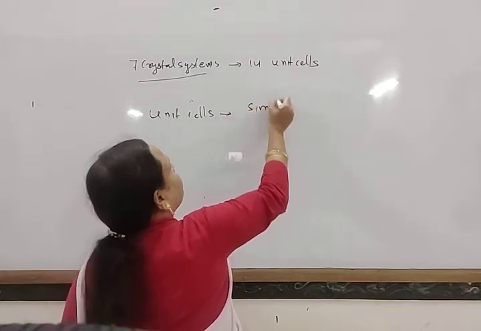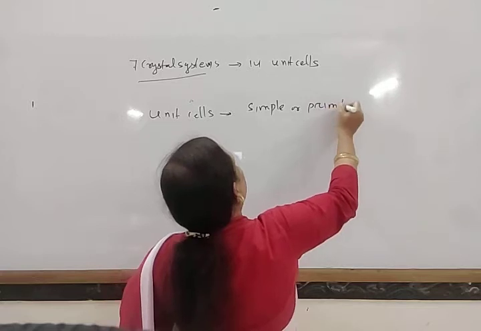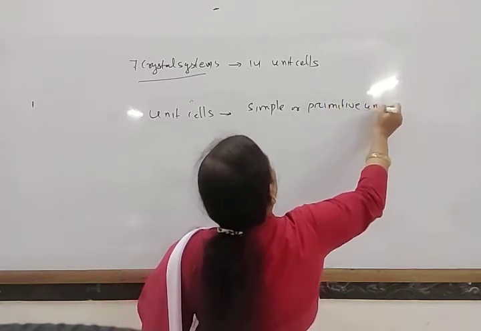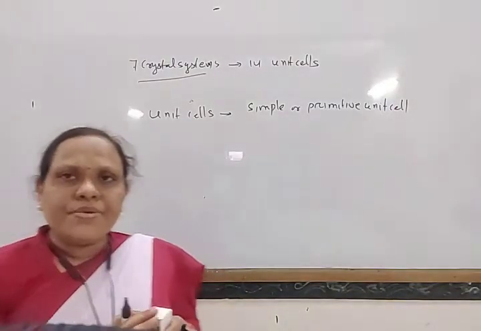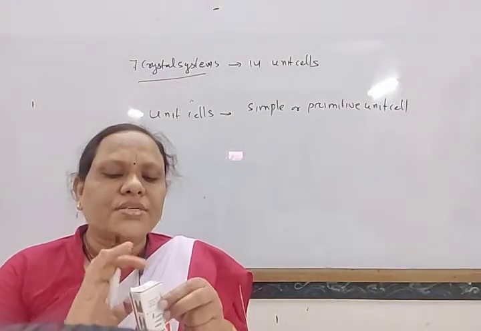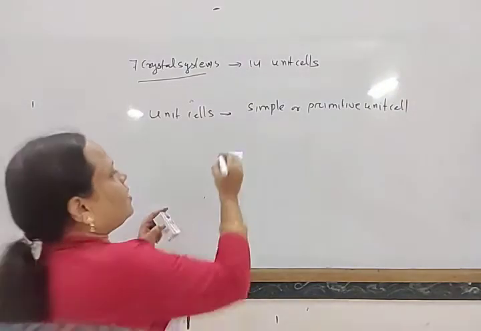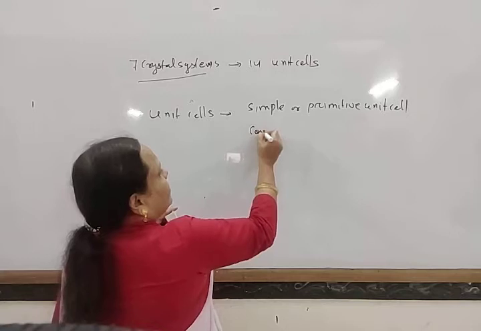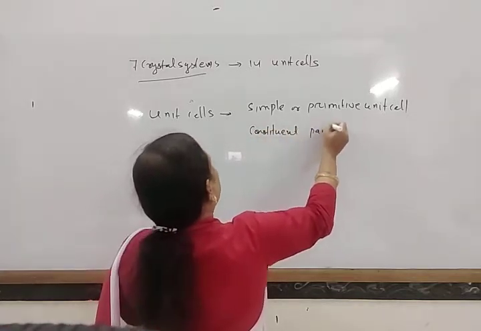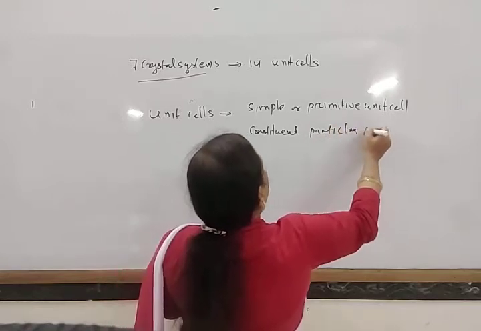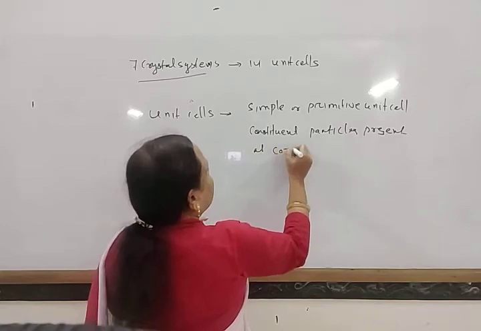One is the simple or primitive unit cell, where all the constituent particles are present at corners.